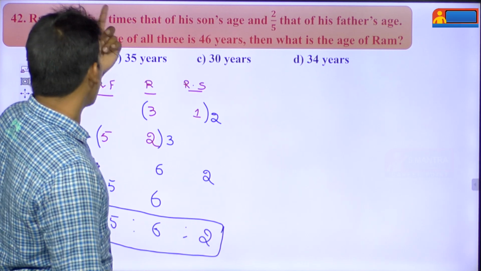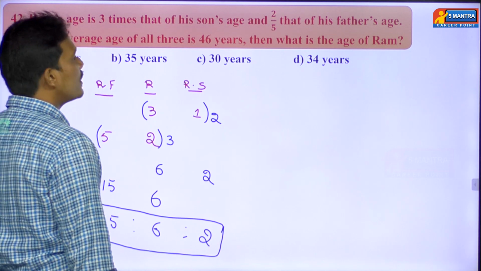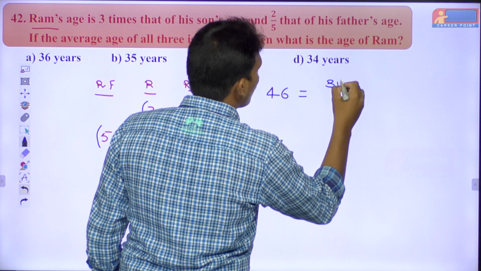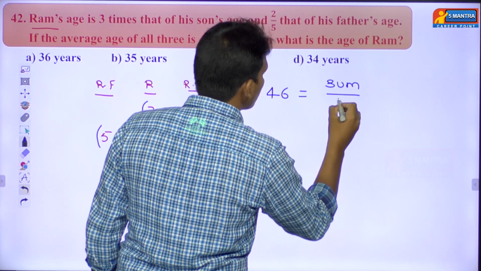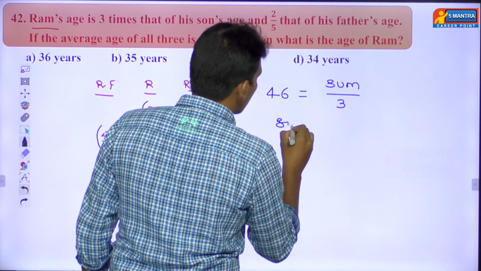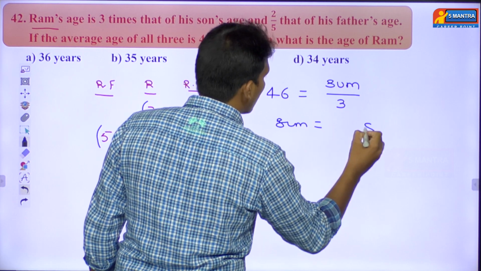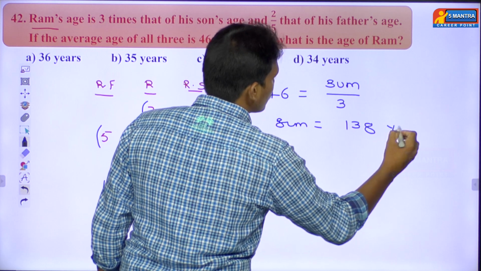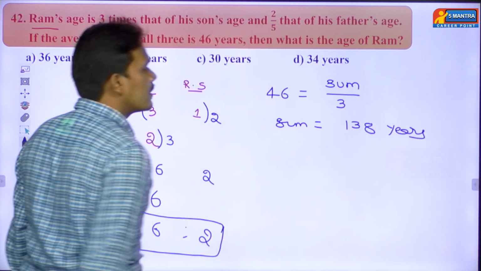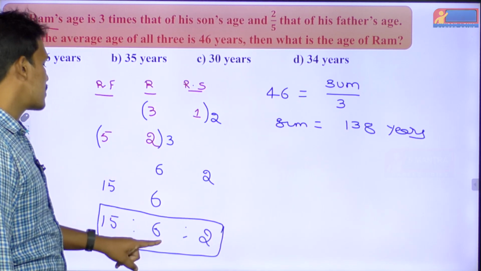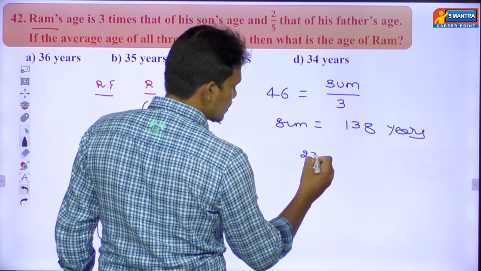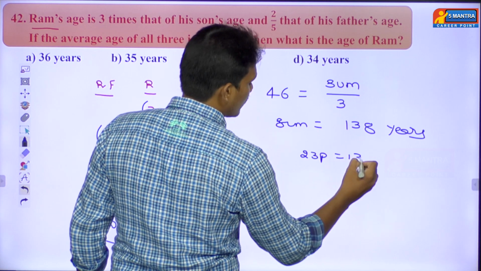Then what about the next point? If the average age of all 3 is 46 years, 46 equals sum of their ages by total. There are how many members? 3 members. Then the sum of their ages will become 3 6s are 18, 3 4s are 12 plus 1, total 138 years. So the sum of their ages is 138 years. The sum of their ages in terms of parts is 23 parts, so we can equate 23 parts value equal to 138.